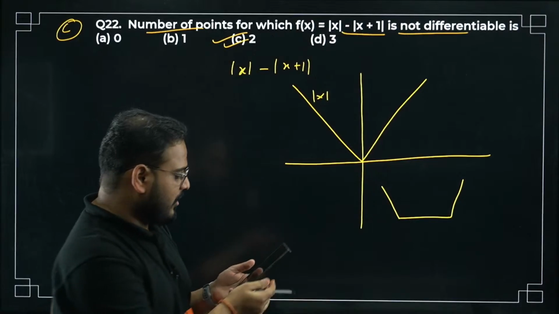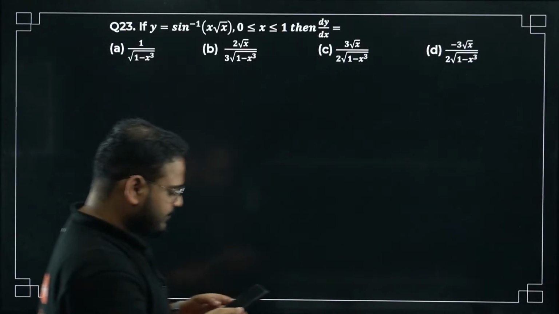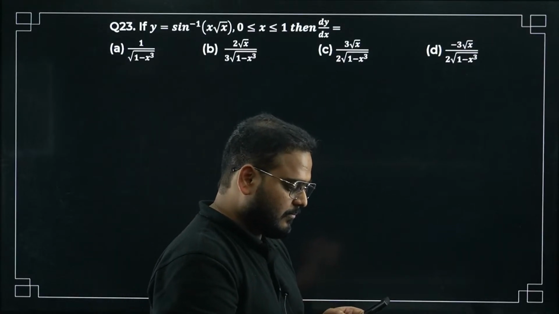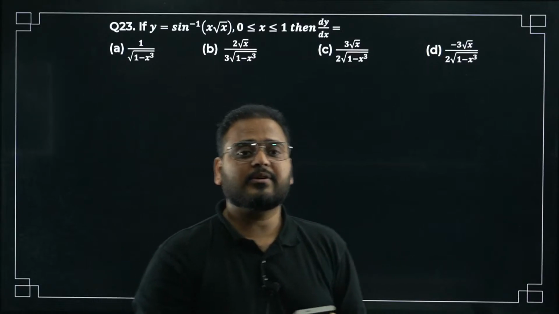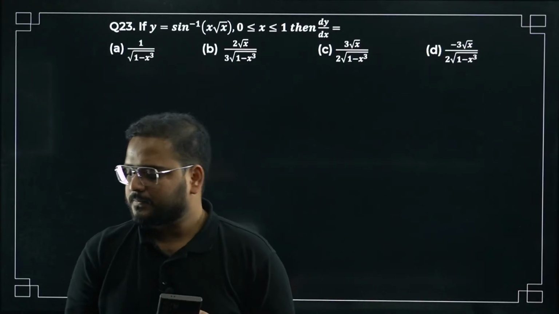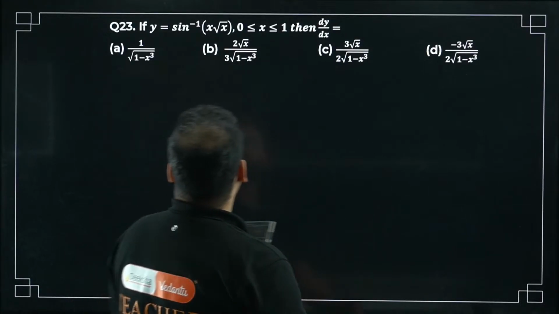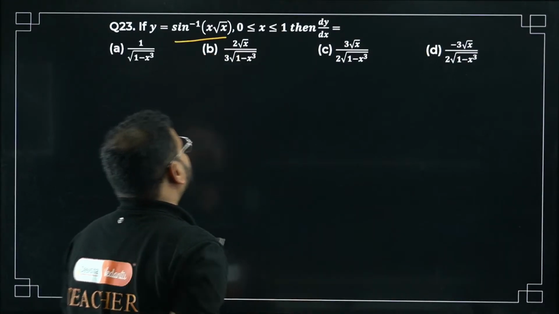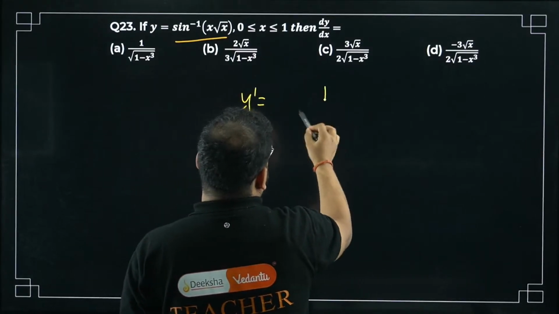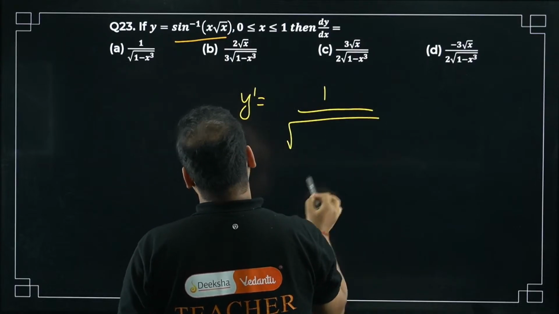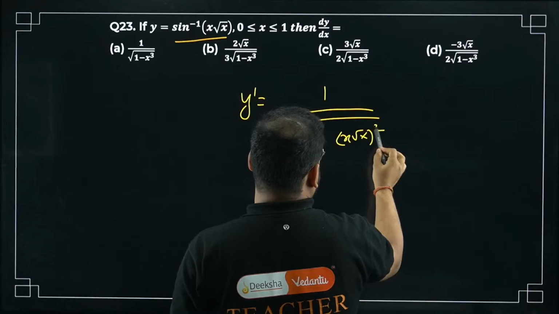Okay. Now I'll move on to question number 23. Solve this now. Come on, question number 23. Solve it. What is your answer? Sin inverse of x root x. Its derivative is 1 upon root of 1 minus (x root x) the square.